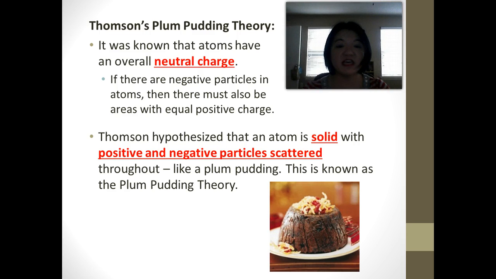Okay, the cake part is positive, it's solid, so the atom is solid and positive, and all the raisins and the fruits that are inside the cake are the negative particles, what we now call the electrons, that are inside the atom, and they're just scattered really randomly, okay? So this is known as the plum pudding theory. Now we know that the plum pudding theory is actually wrong, but at that time it was a breakthrough, okay? And most people believed in it because the data supported that.